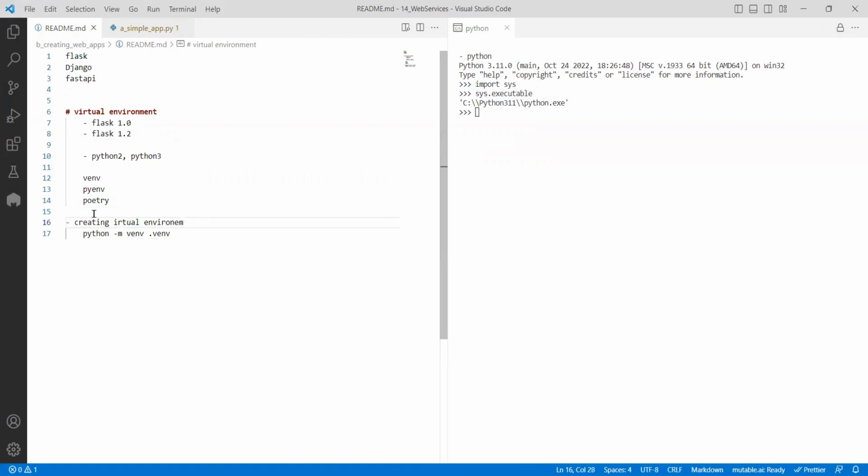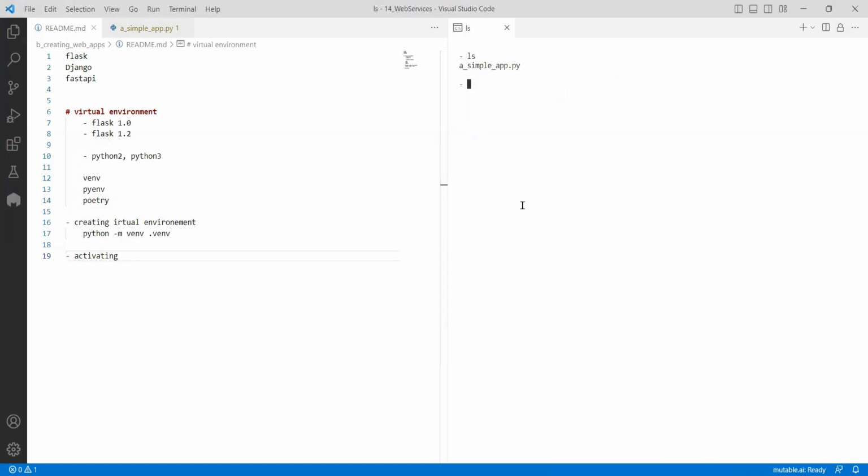Then how do you activate it? Activating means there are two ways. First, you should come out of this Python environment. Now in the current directory, I have the .env folder. If I just do ls, I won't see it because it's a hidden file. If I say ls -a, I will get it. In Windows, you don't have this difference for hidden files; you will just see the .env. Now in this .env folder, there will be different things.